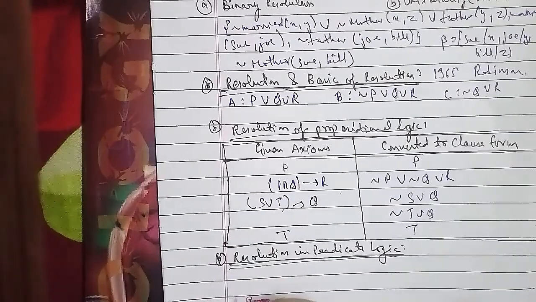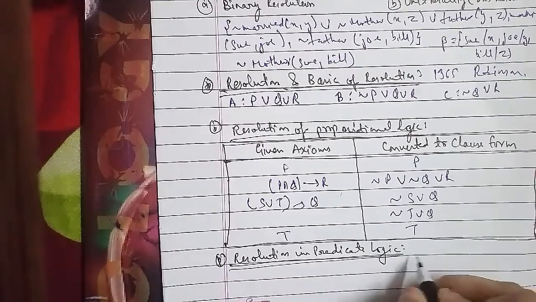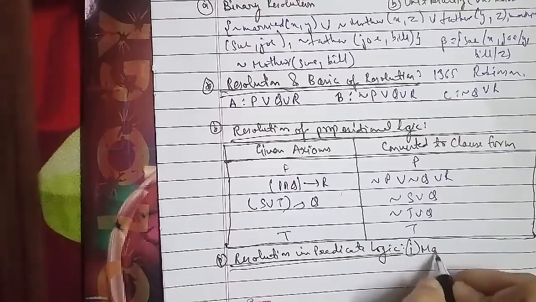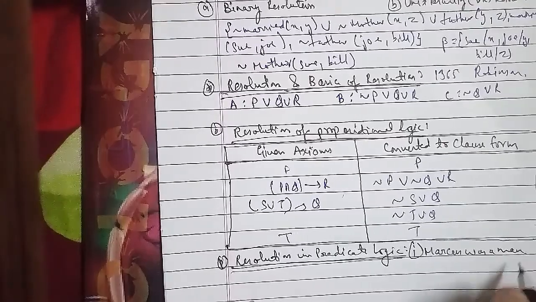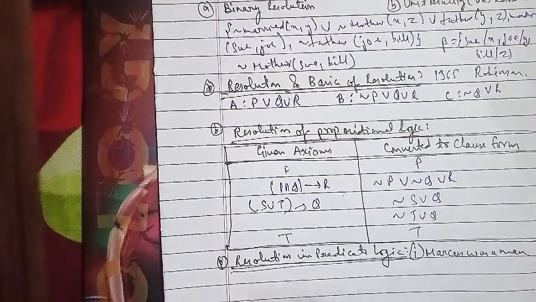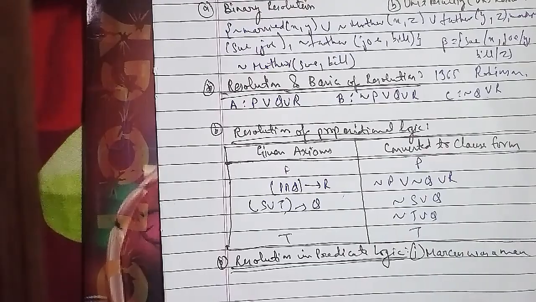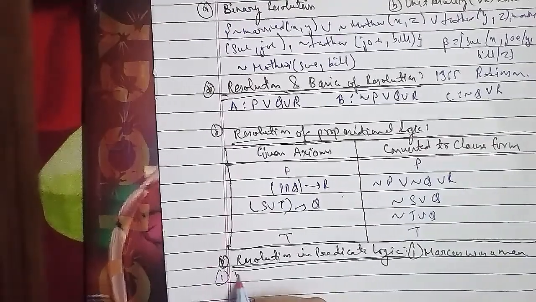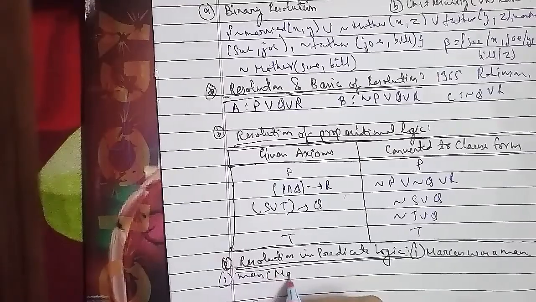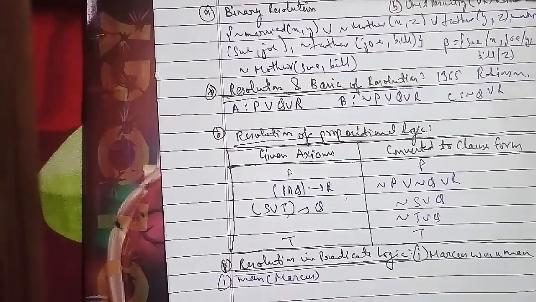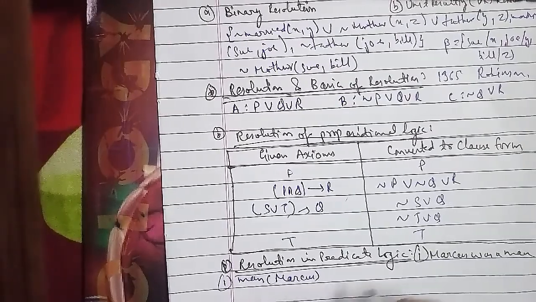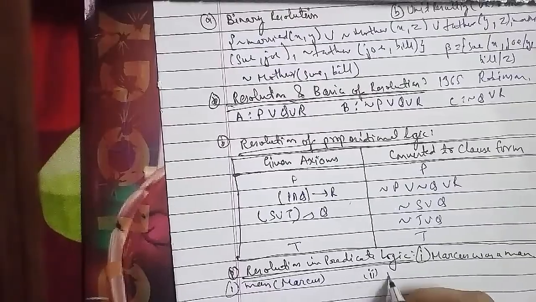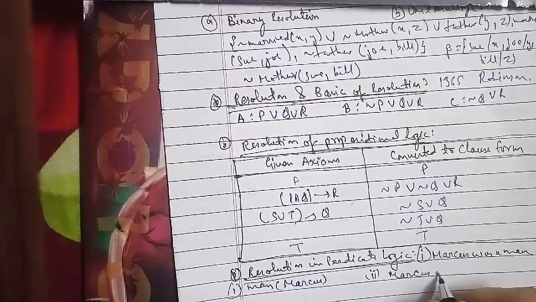The third is all Pompeians were Romans, which becomes not Pompeian(x1) or Roman(x1).